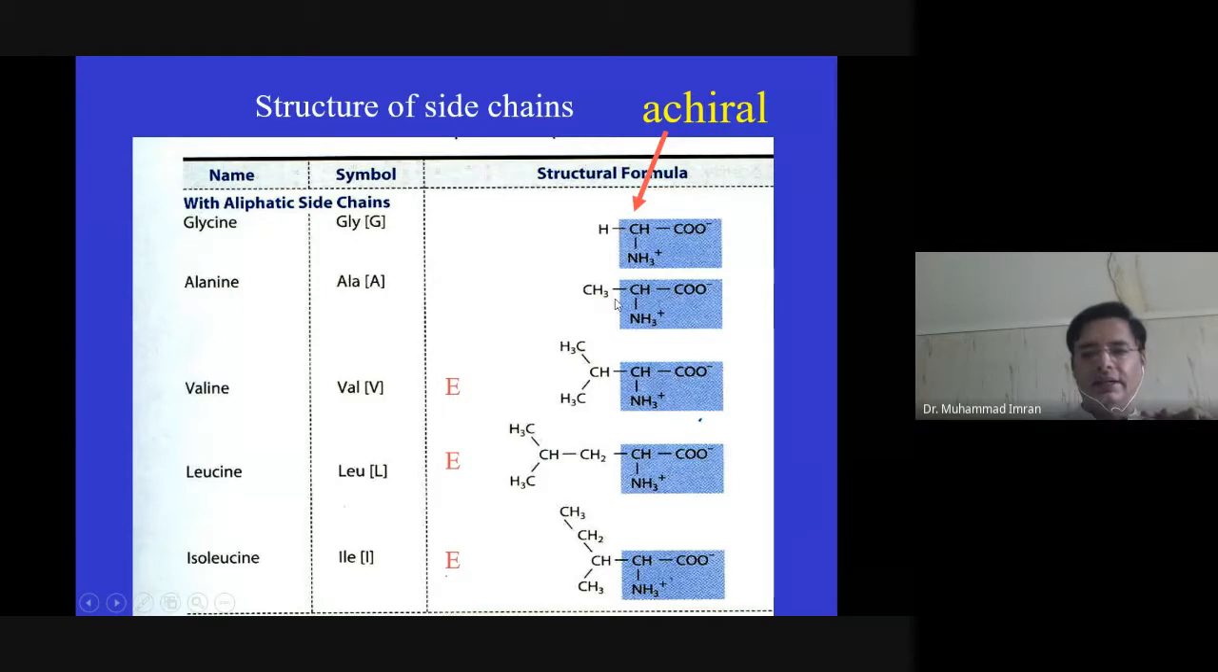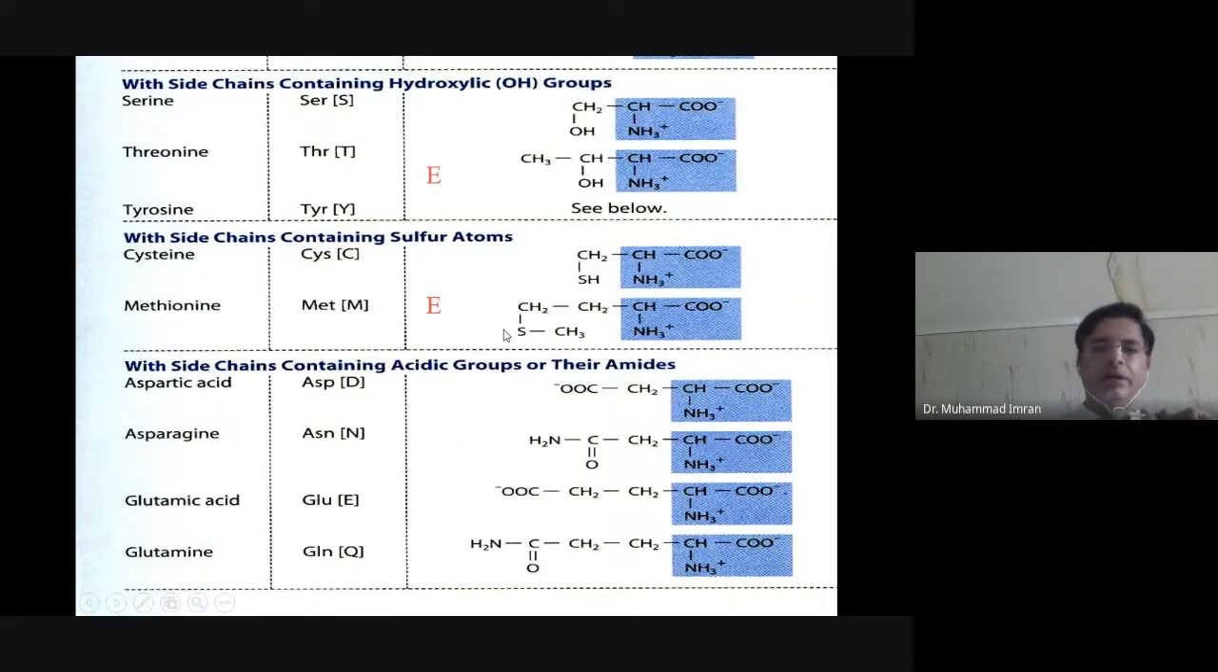So alanine contains a methyl group on its side chain, valine contains a propyl group, leucine contains a butyl group, and isoleucine contains an isobutyl group in its side chain. All these amino acids contain alkyl groups, so that's why they are known as aliphatic side chain containing amino acids. Then we have hydroxyl group containing amino acids.